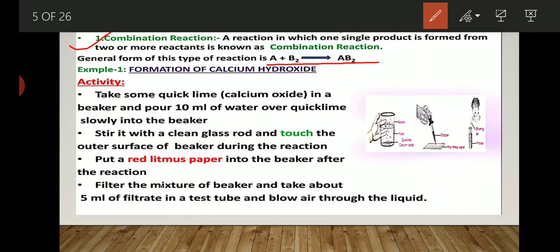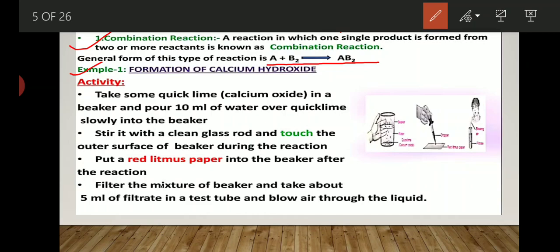You will understand this reaction more clearly by taking one example of formation of calcium hydroxide. For that, you have to perform one activity. These activities which we are going to study in this video, you are not able to perform at your home, so kindly don't try at your home. All the chemicals are available in your school laboratory. When school reopens, we will do all the activities. Just listen very clearly to what you have to do and how a chemical reaction works and a combination reaction takes place.